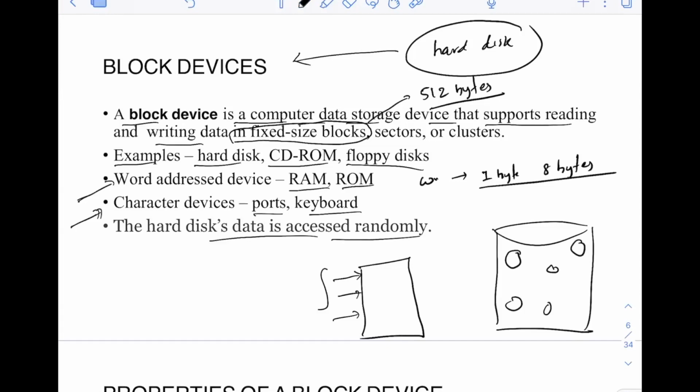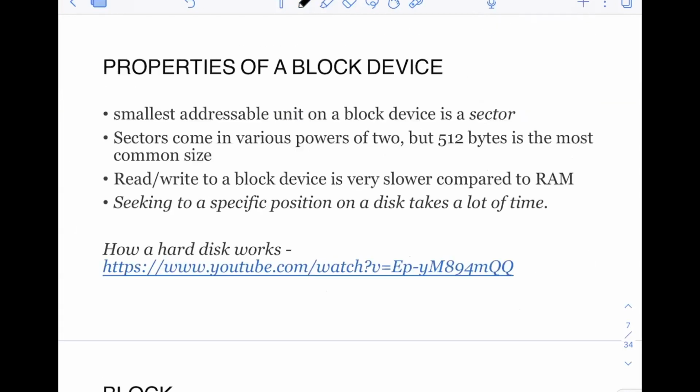But of course, RAM is very, very fast. And RAM is a word addressable device. Here you have blocks, and that is also a big size, 512 bytes. So that's the main difference. I will discuss some more differences below.